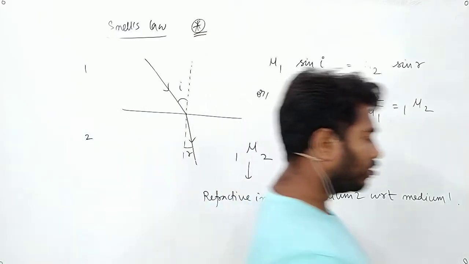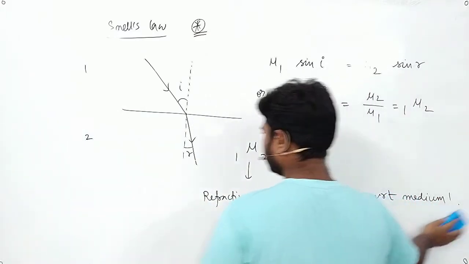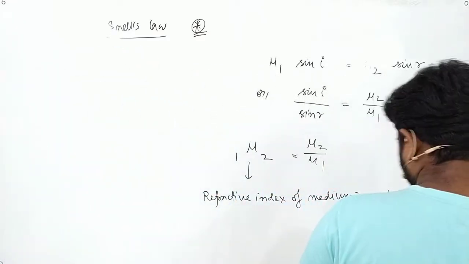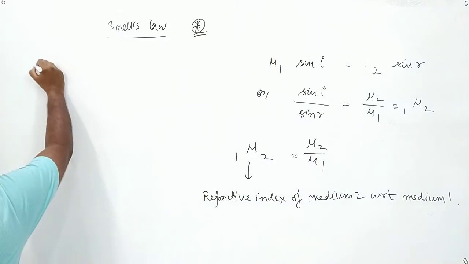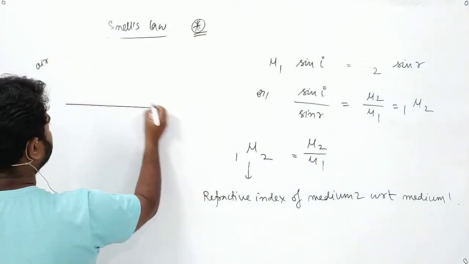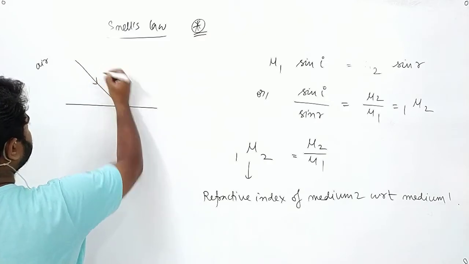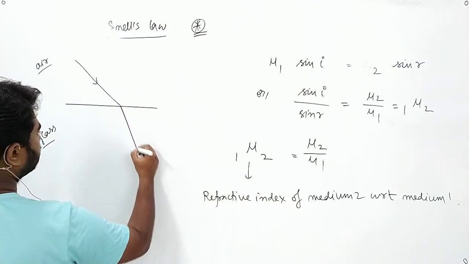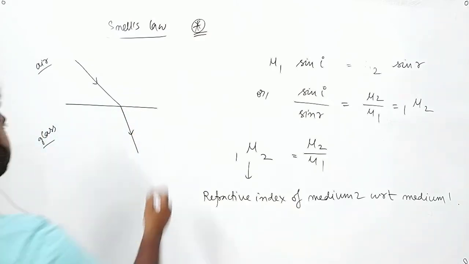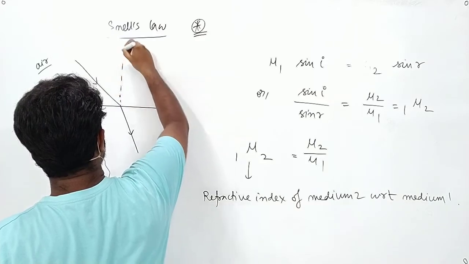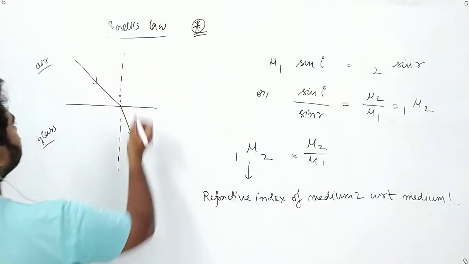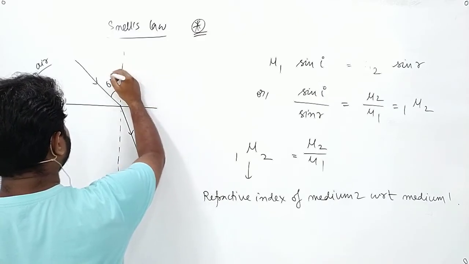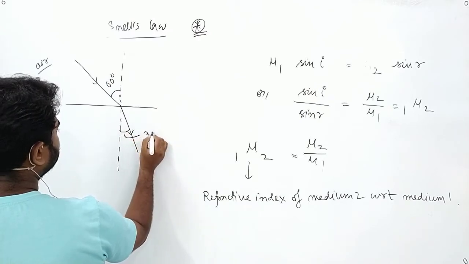Now if I give you a question, suppose this is air, the ray is falling in this place, and this is glass. The ray is going in this direction. Suppose this angle is 60 degree, this angle is 30 degree.